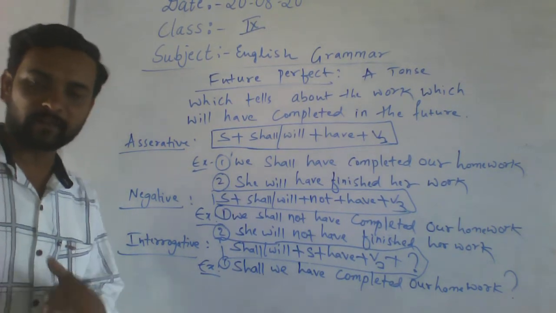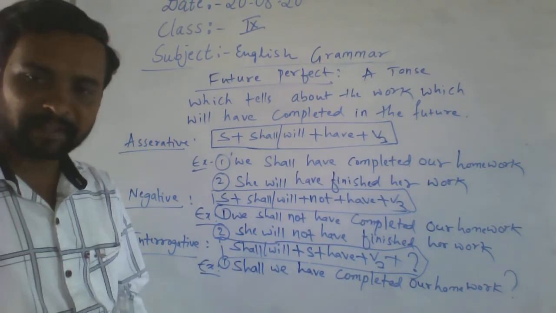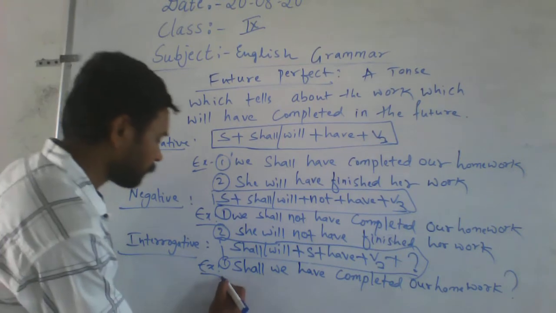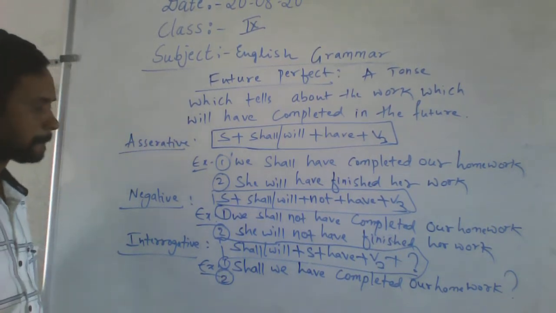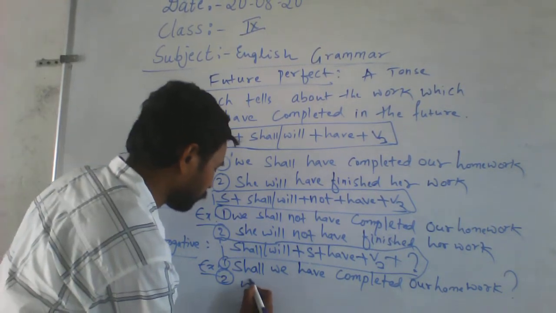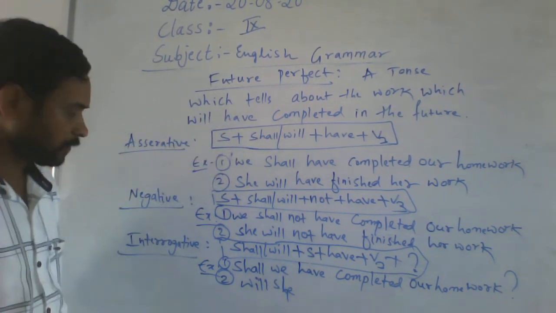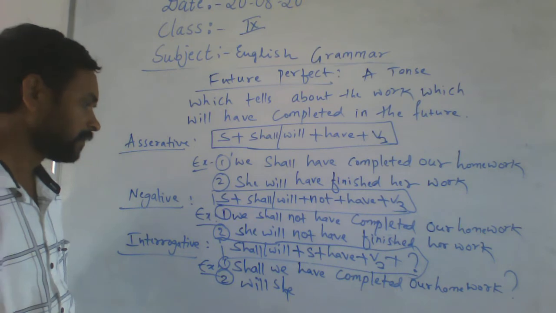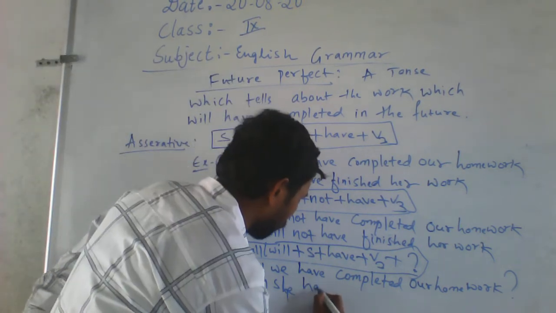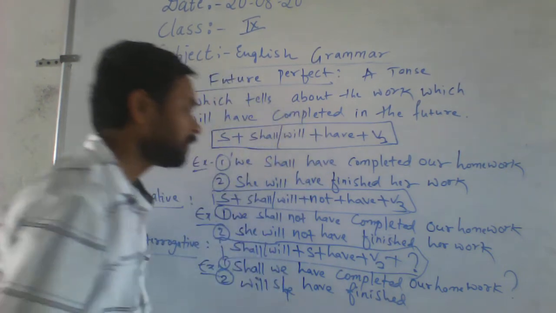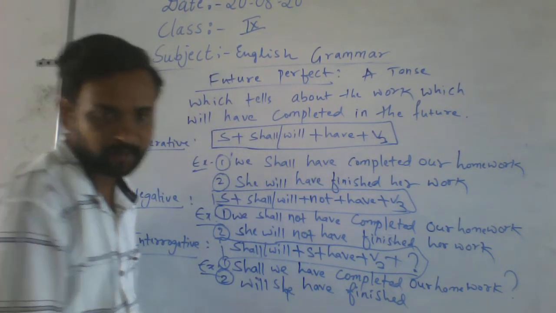How do you pronounce that? How do you say that? Shall we have completed the homework? Let's see the second example. Will she have finished her work?